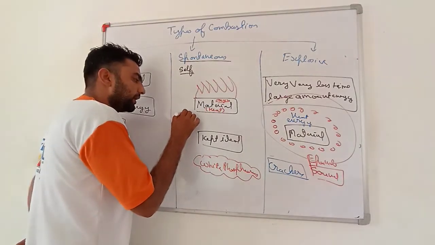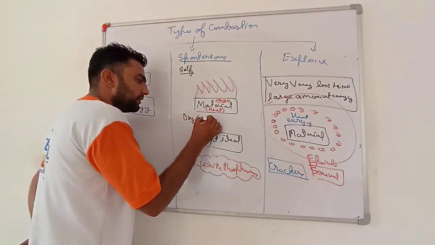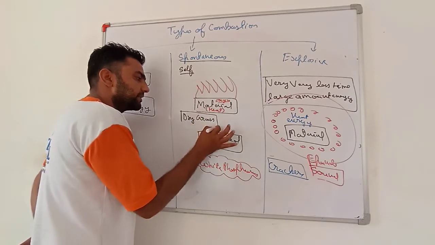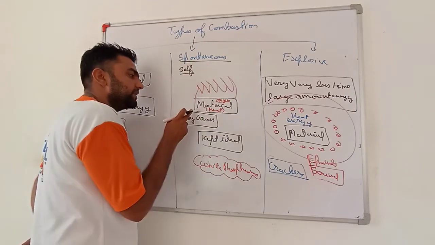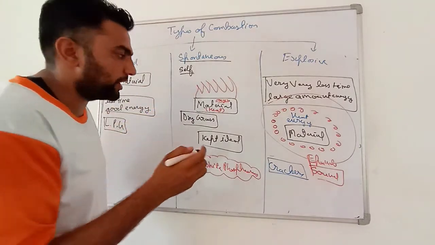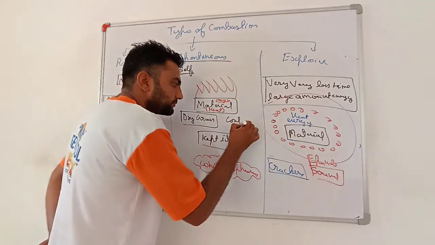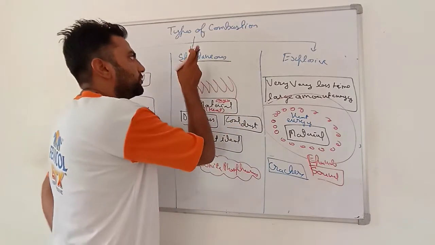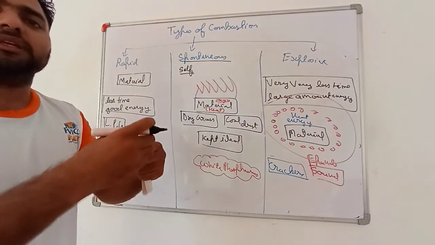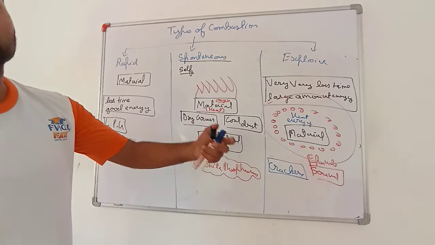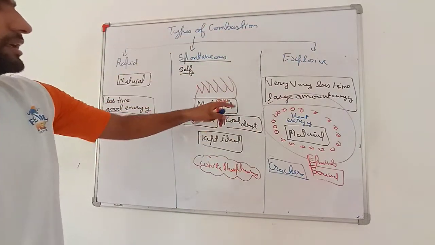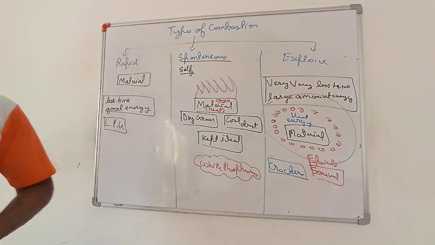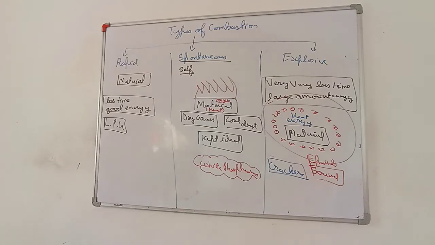Very important. Dry grass in forest many times undergoes spontaneous combustion producing forest fire. Coal dust in coal mines many times goes through spontaneous combustion producing explosions or blasts, means spreading fire in the coal mines. Okay, so these were the types of combustion.